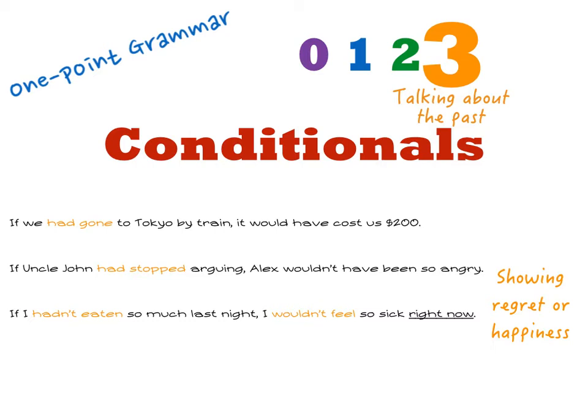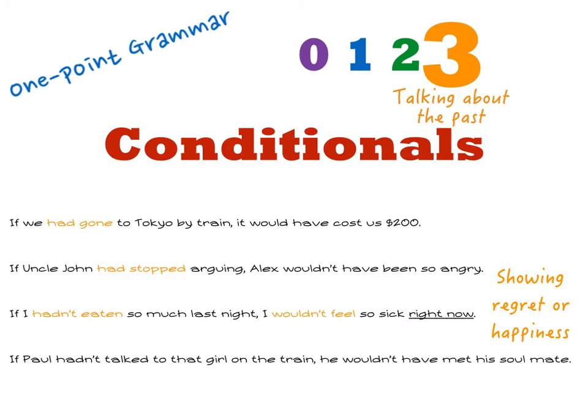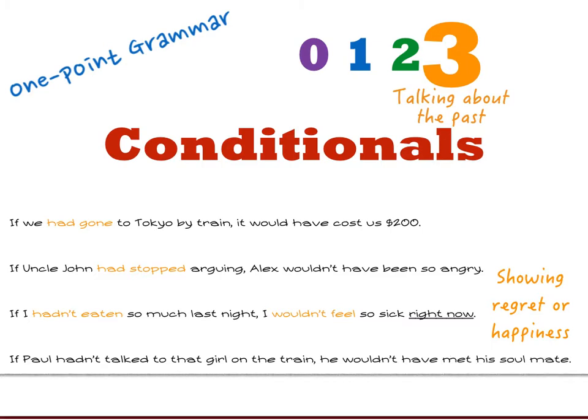Here's a final example. If Paul hadn't talked to that girl on the train, he wouldn't have met his soulmate. Isn't that romantic? Did Paul talk to the girl on the train? Yes, he did. Did he meet his soulmate, the love of his life? Yes, he did. So this time, we are not talking about a regret, instead showing happiness for something that happened in the past. So that is pretty much the basics of how to use the third conditional.